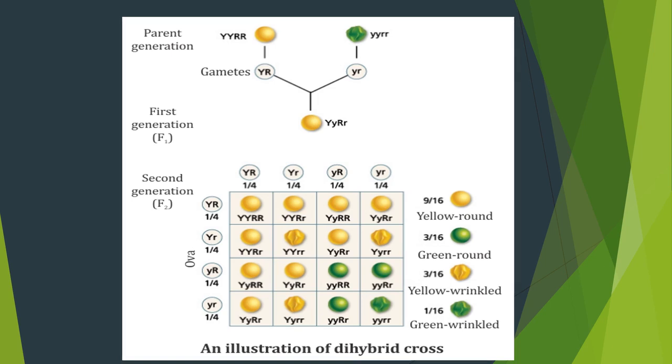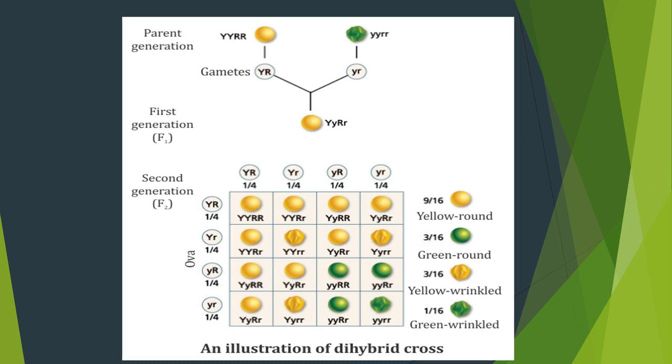So see the first box, capital Y, capital Y. Both are homozygous alleles. Obviously yellow color will be formed. Capital R, capital R. Both are round, homozygous condition. So obviously round will be formed. Look at the second box, capital Y, capital Y. Both are homozygous alleles, so obviously yellow color will be formed. Capital R, small r. Here heterozygous condition has been formed. Heterozygous condition also gives the dominant character only.